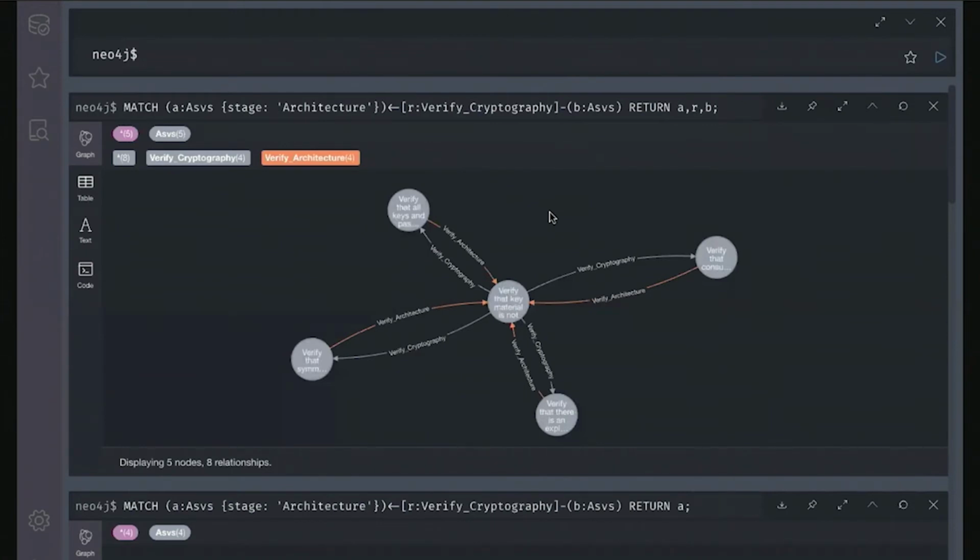And this basically makes my life easier as a security architect, maybe, or as a software developer. I can borrow on these relationships to say, okay, what did I do for cryptography? Where did I do it? How is it related to other items? Now, this is a very small subset of the data that we have looked at so far.